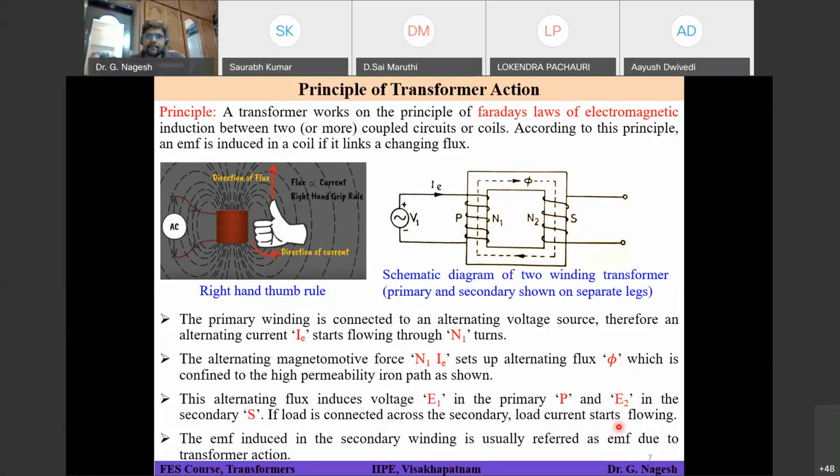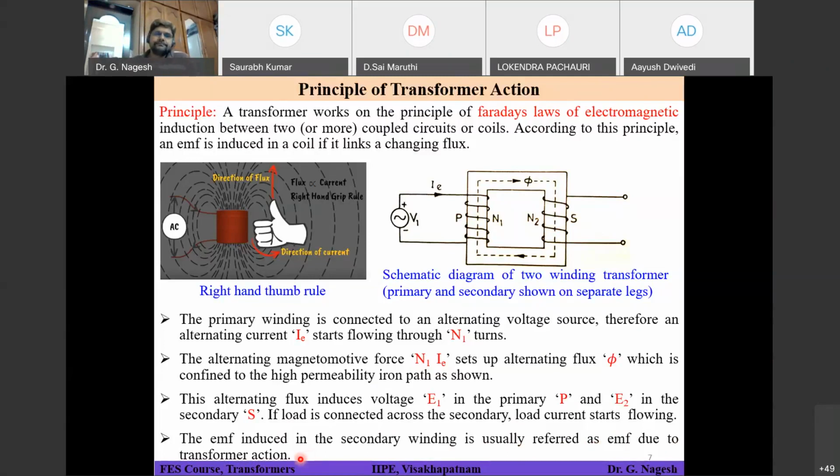The EMF induced in the secondary winding is usually referred to as EMF due to transformer action. Because of the mutual flux existing in the core, EMF will be induced in the secondary winding, as well as in the primary winding.